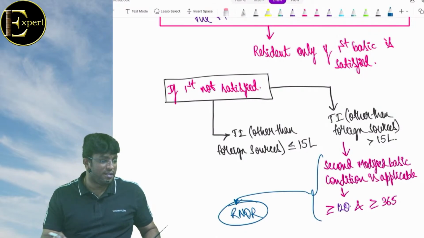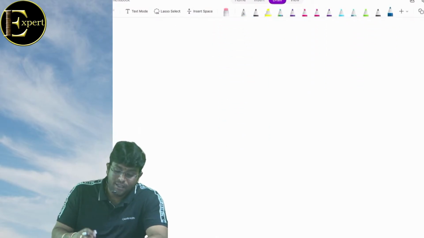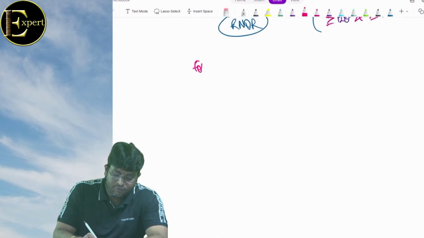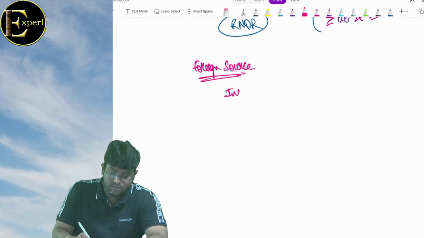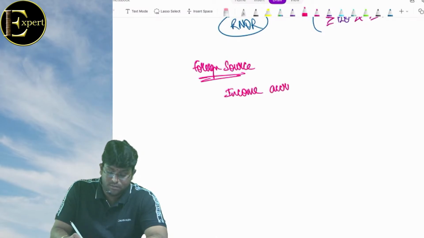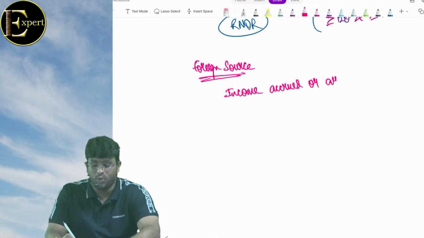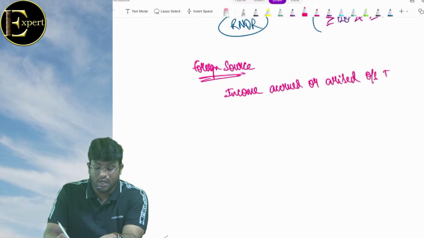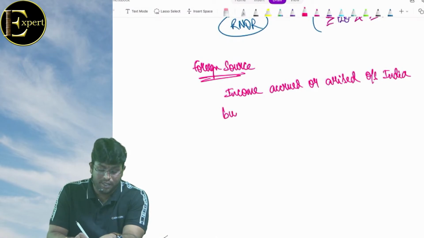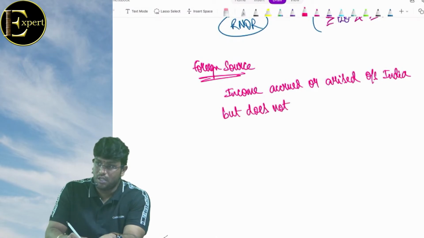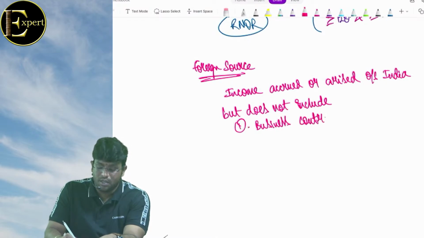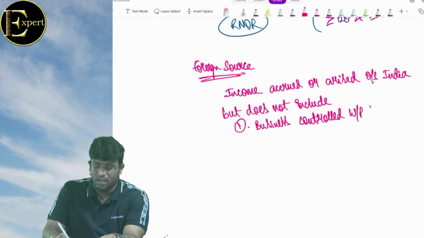Total income other than what sources, sir? What is the meaning of the words income from foreign source? Income accrued or arisen outside India, but it does not include number one, business controlled wholly or partly from India.